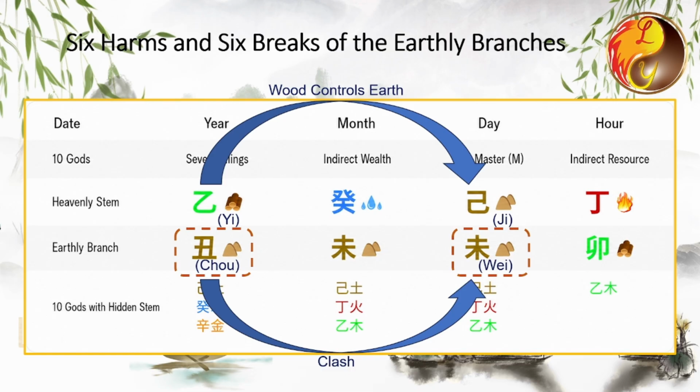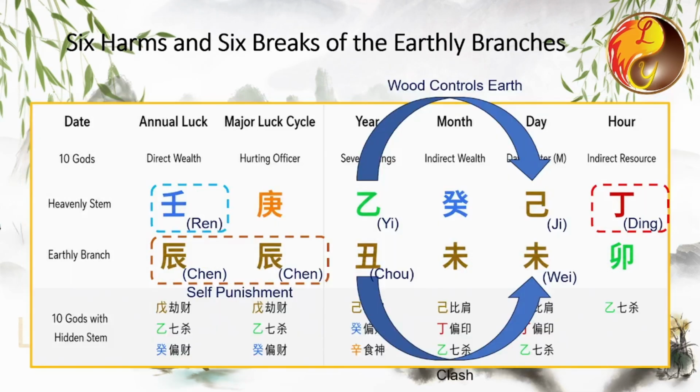In this chart, the year pillar and day pillar form a heavenly stem control and earthly branch clash. As we discussed in the previous lesson on the 6 clashes, people with such a configuration are prone to early death or severe misfortune during adolescence. This person unfortunately passed away in 2012. Let's take a closer look.